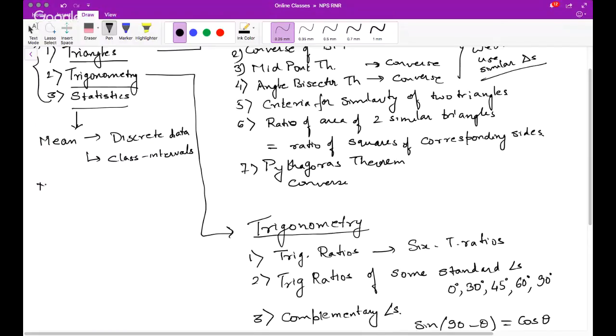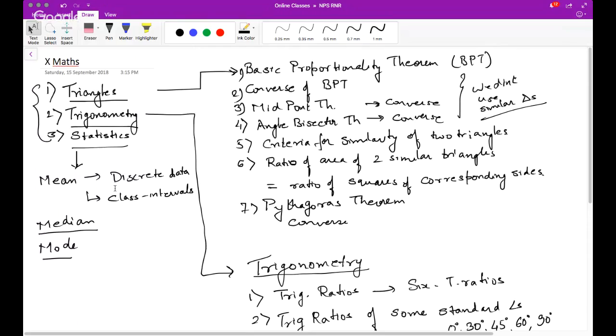Mean, then we found out median of the same, again 2, and then mode. In mean we will be learning 3 different methods of finding mean. Median again we'll discuss, and then time permitting, mode. So these are the total things in the 3 chapters, I believe.